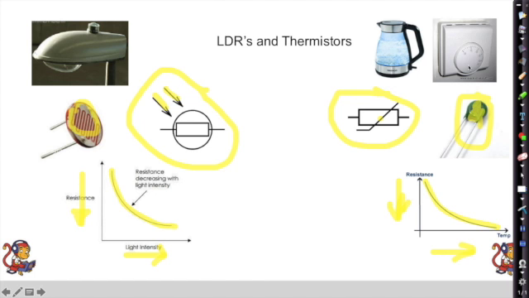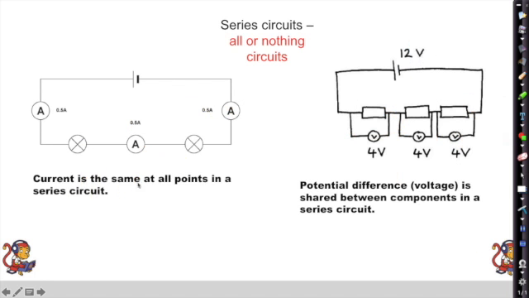So for example, when it gets too cold, your heating can come on. Current is the same at all points in a series circuit. As we can see here on this circuit, we've got a current of 0.5 amps flowing past each of the ammeters. So 0.5 amps will flow past the cell, will flow past the bulbs. Current is the same at all points.